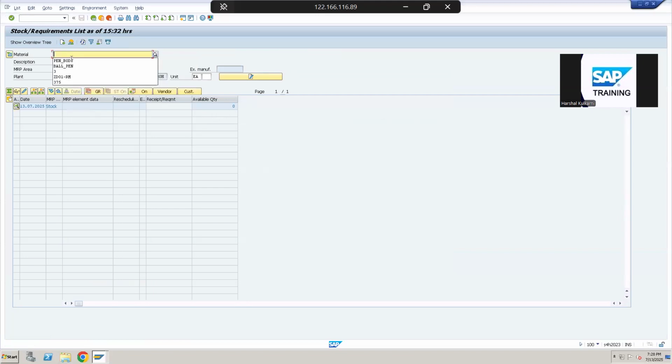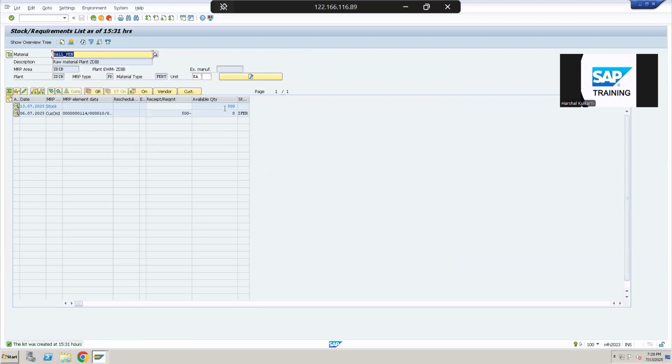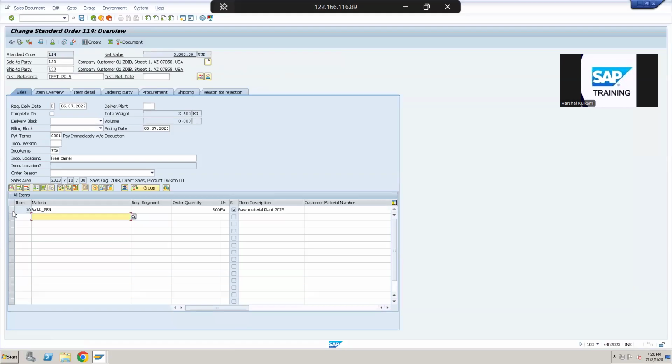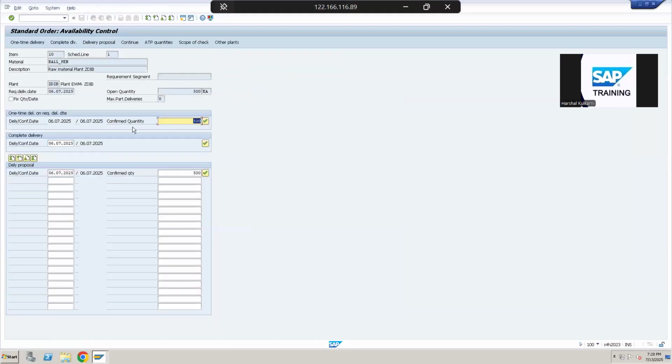What remains now is to make a sale of our ball pen. We have sufficient stock, so now we can sell this order. I can go directly to the order from here as well. Let's make an availability check in the order. Now the system is showing the quantity is confirmed and the stock is available.